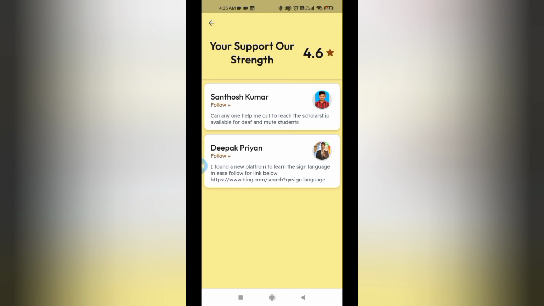This community is basically for parents, teachers, and even HR recruiters from various companies, and peers within society. Here we can post any questions or doubts related to their needs. Here we see a person asking whether a scholarship is available for deaf and mute students. Either a person can reply or another person can answer the questions, and if a person finds anything useful for his community, he can post the links, and they can access it, which will be for their betterment.